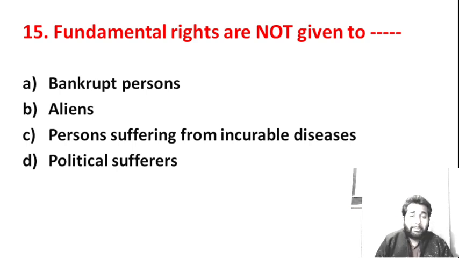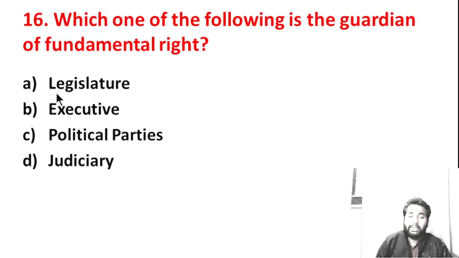Next question. Fundamental rights are not given to bankrupt persons, aliens, persons suffering from incurable diseases, or political sufferers. Here the answer is B. Next question.